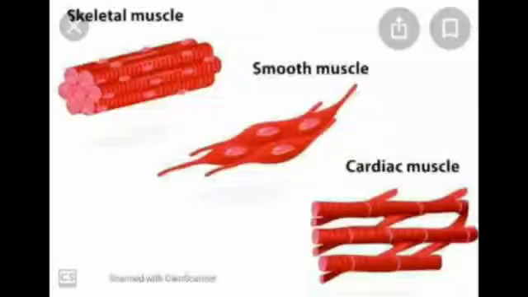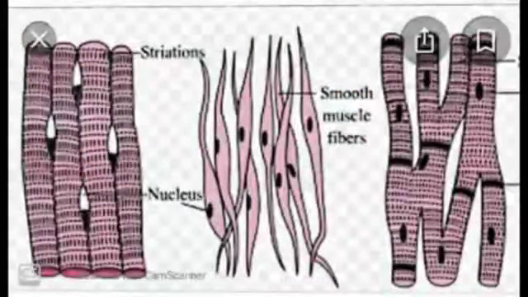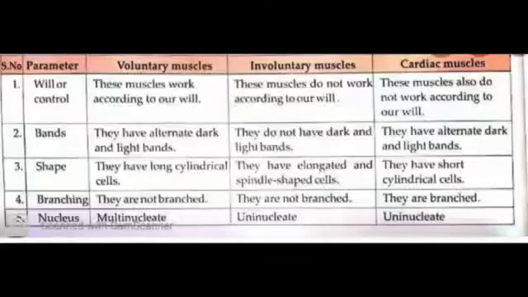Now the third type, cardiac muscles. As the name indicates, these are found in the heart. They are a special kind of muscles which contract and relax rhythmically throughout our life without getting tired. Although they are involuntary in nature, they have very faint striations on them. They are cylindrical in shape but branched, and they are uninucleate. Now this figure here shows you the detailed structure of all these three kinds of muscles.